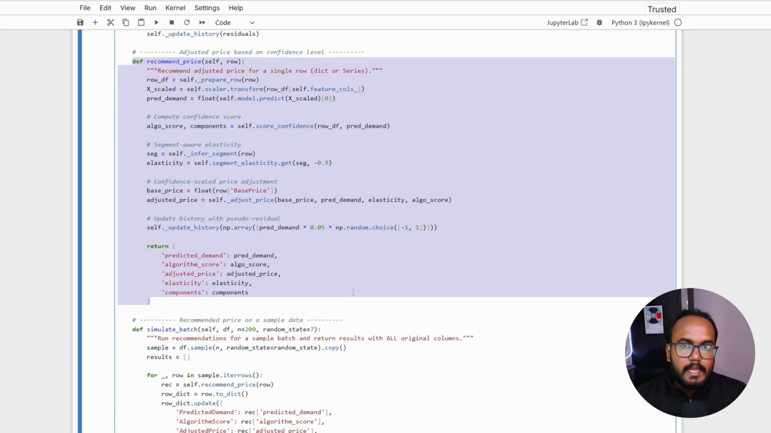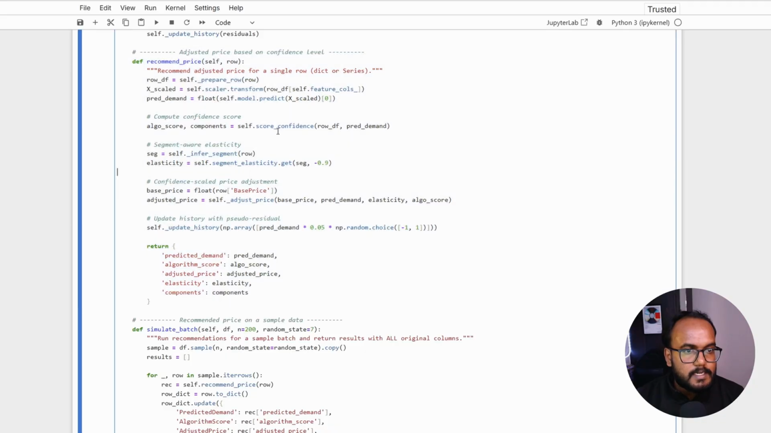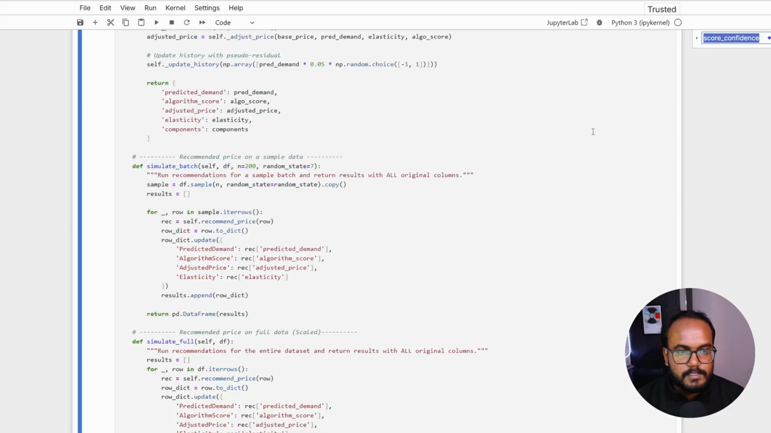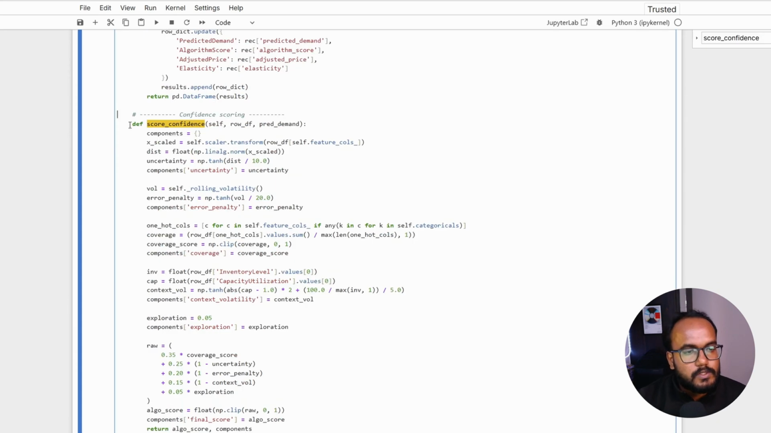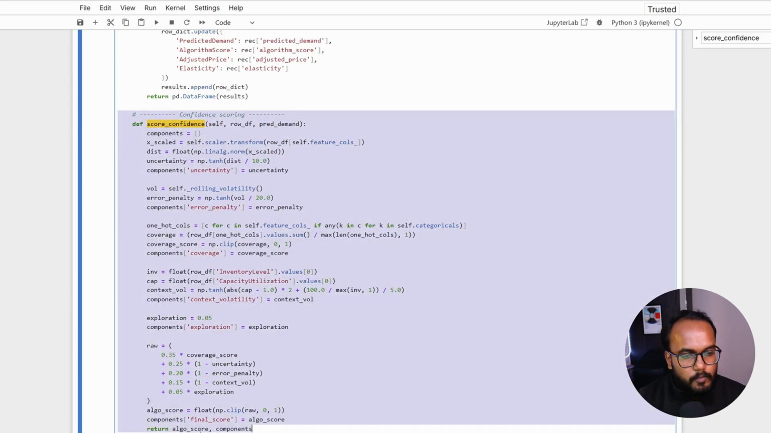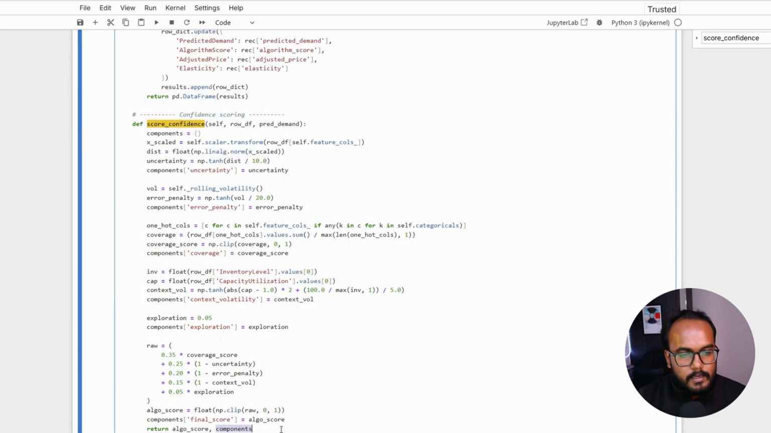Now I have a prediction, and I want to bring it closer to reality based on certain factors, something like volatility, something like an uncertainty factor. I just want to incorporate the impact of the real world into the prediction so that it becomes very close to the actual data. When you look at this particular function, let's say the score confidence, let's find out where the score confidence is being declared. So here if you see the score confidence function, the output will be the algorithmic score and the components.